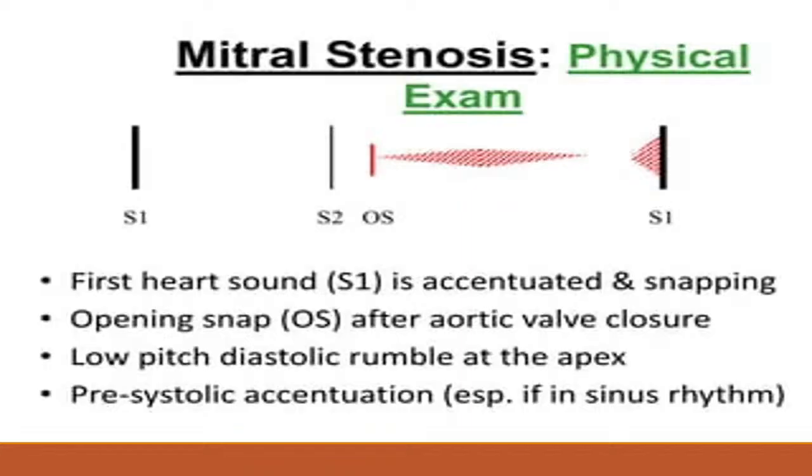So, if someone asks you what are the auscultatory findings of severe mitral stenosis, these are the components that you should answer: loud S1, loud P2, OS S2 gap reduced, MDM murmur and presystolic accentuation.